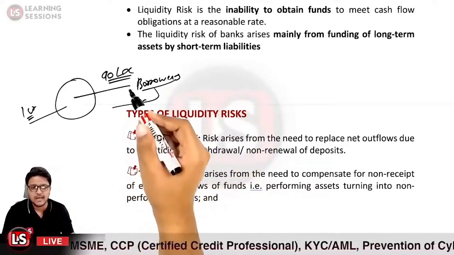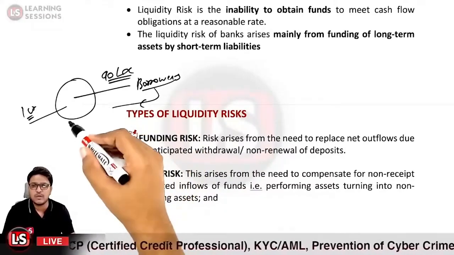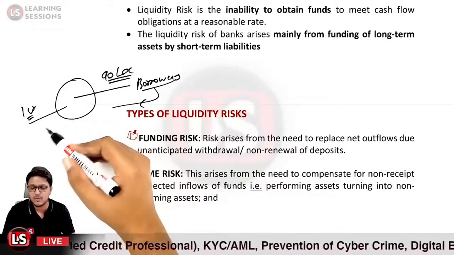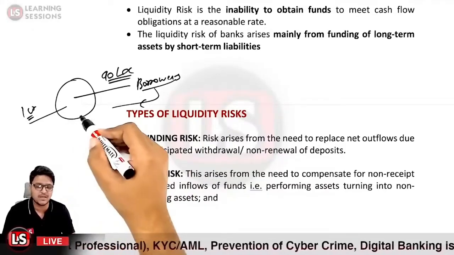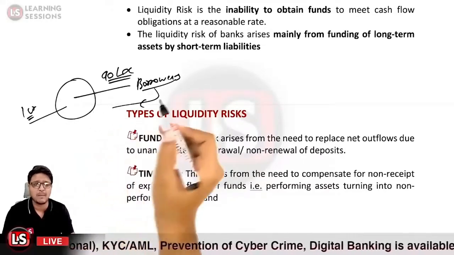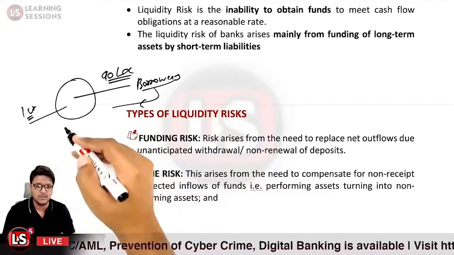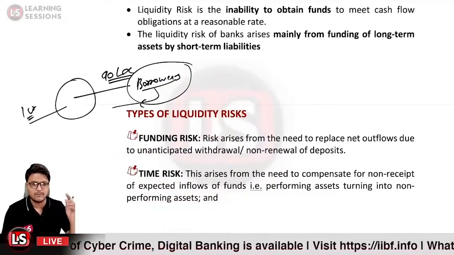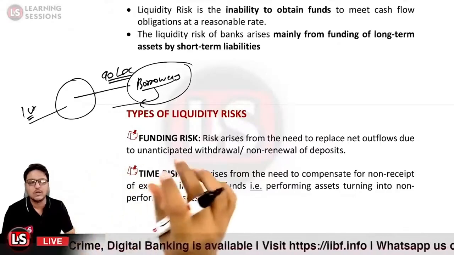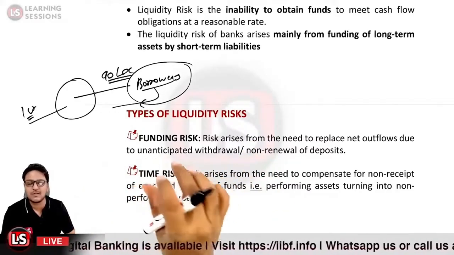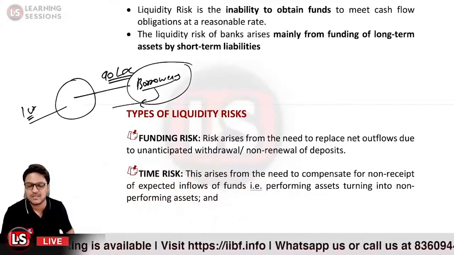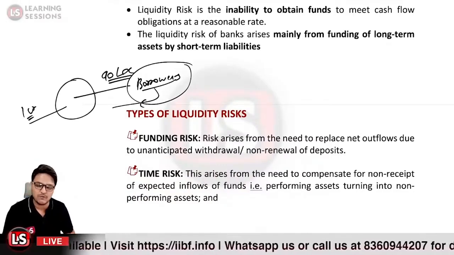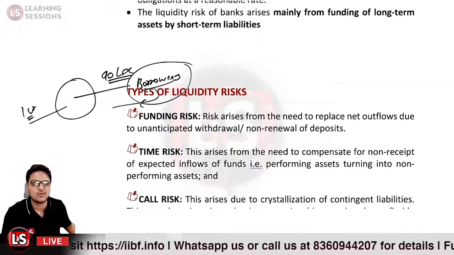In that particular case, the bank will be unable to meet the liquidity obligations because there is default in the repayment, because the performing assets were converted into non-performing assets. That is related to what? That is related to the time risk. That is related to what type of liquidity risk? The time risk.